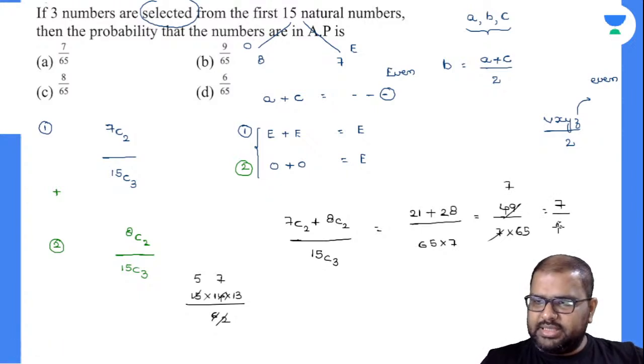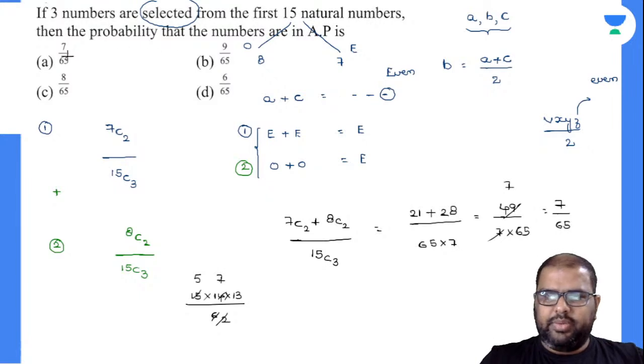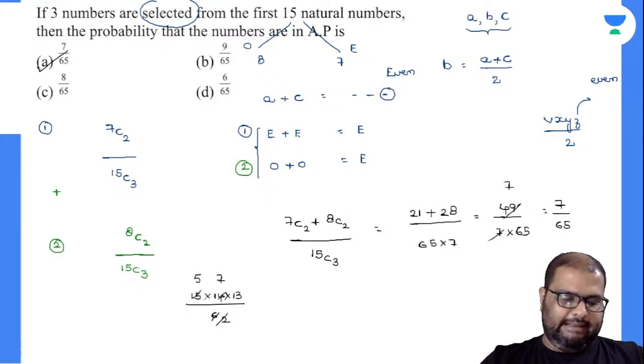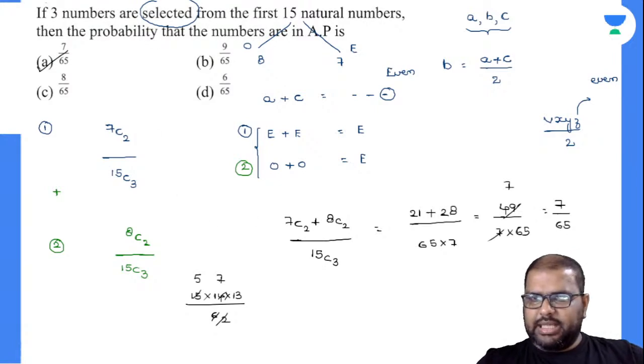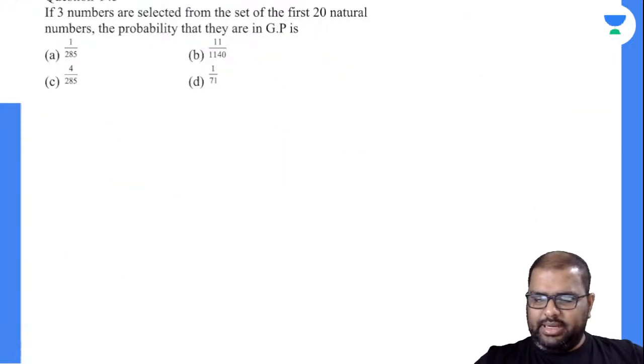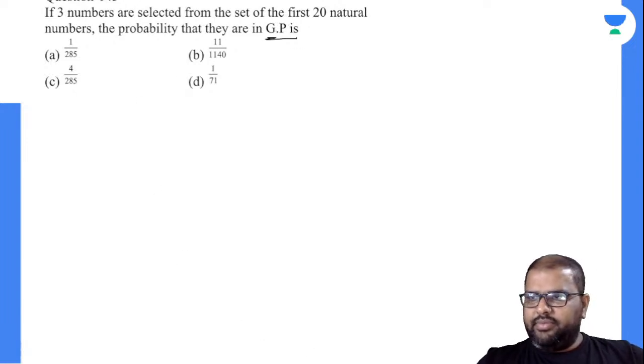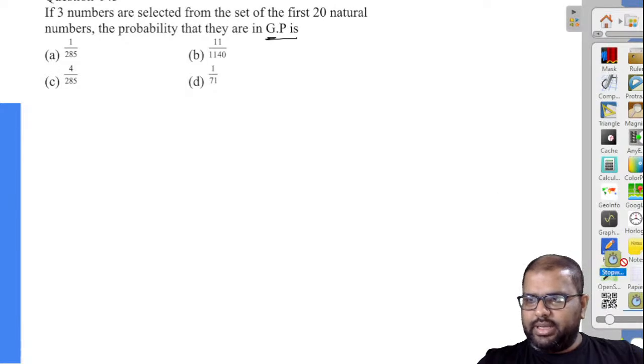So if you know the basics of number system, then automatically you can solve probability, you can solve sequence and series, all those questions in detail. So in the same case, I am expecting you guys to solve this geometric series question now. I have solved AP, now you have to solve GP, with probability based. I'll be giving you 2 minutes for this. Let's see how many can solve this.